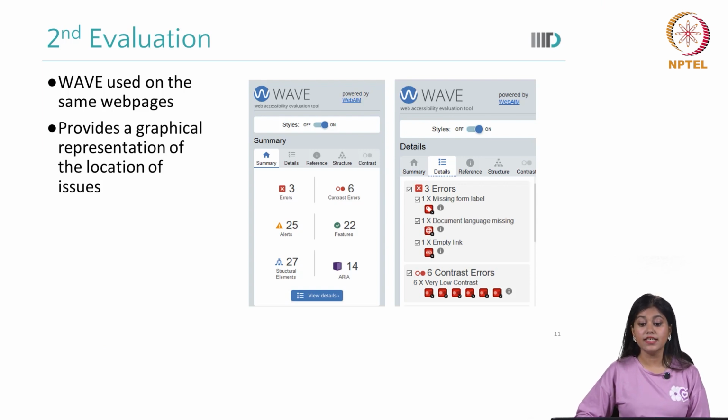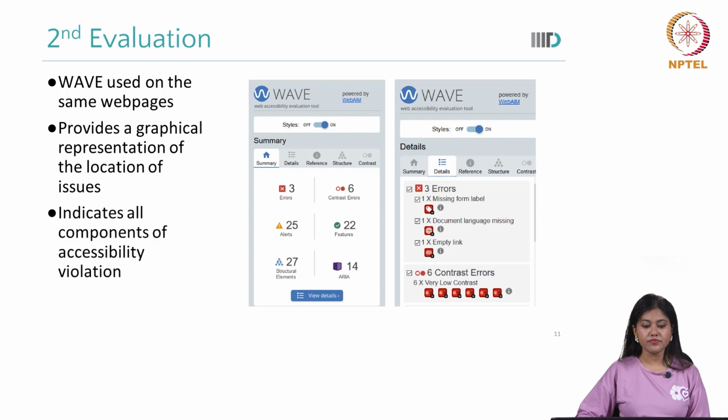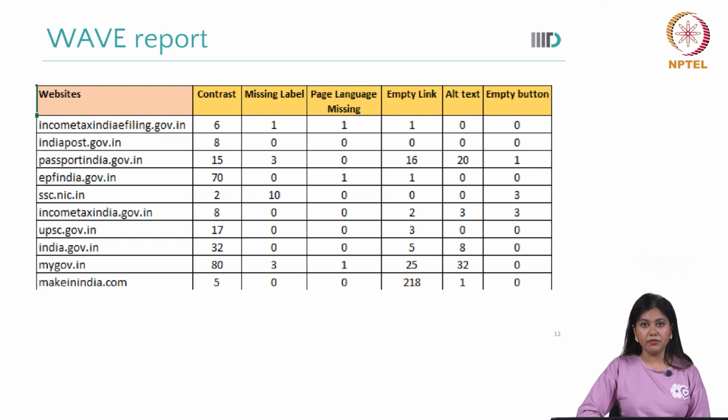As you can see here clearly, the errors. This indicates all the components of accessibility violation. Coming to the WAVE report, as I said, it is mostly on the issues of graphical interface, missing links, missing labels, etc. We can see the report of contrast, missing labels, page language missing, empty link, alt text, empty button.